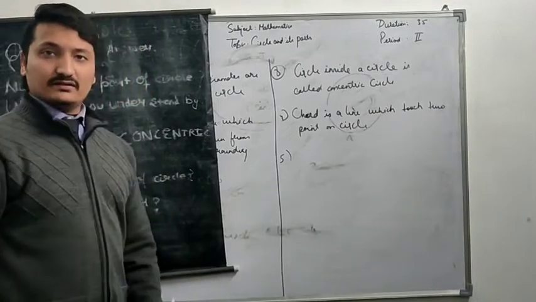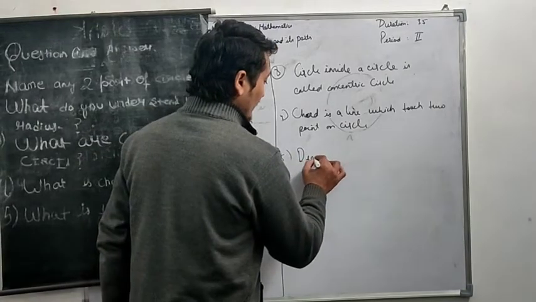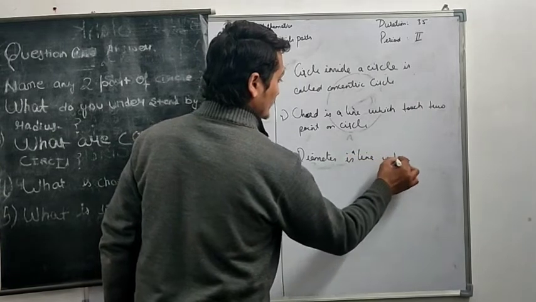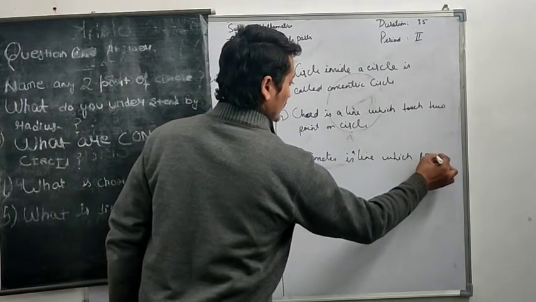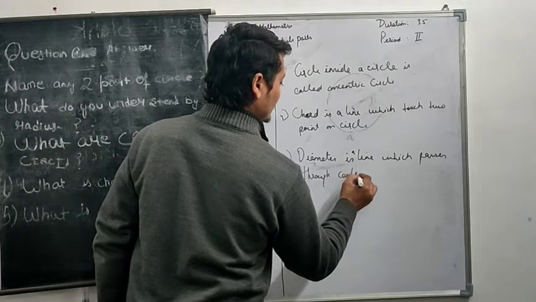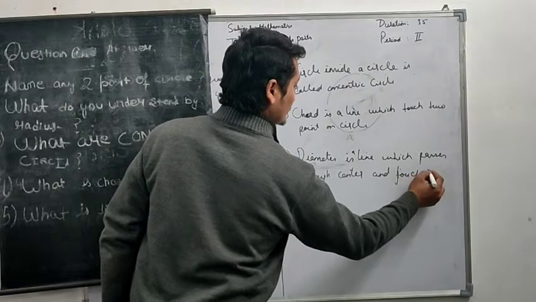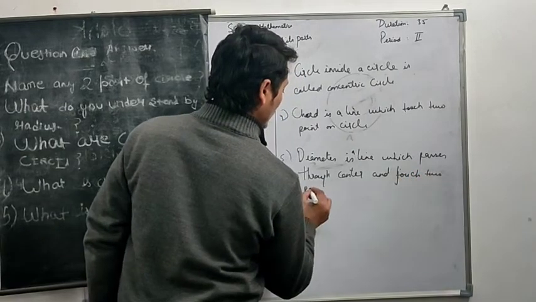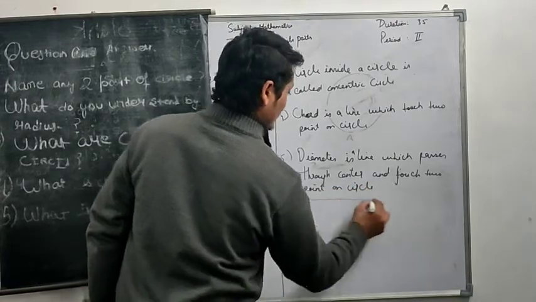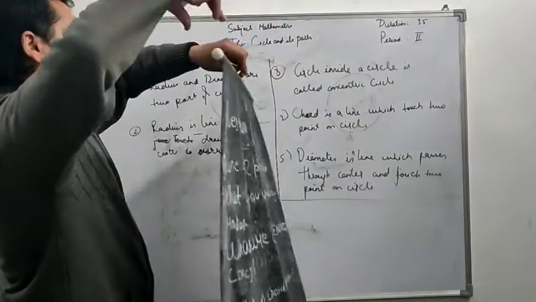What is diameter? Okay, fine. Diameter is a line which passes through the center and touches 2 points on the circle. Check. So now we have fill in the blanks like this, and all of you who know the answer, raise your hand only.